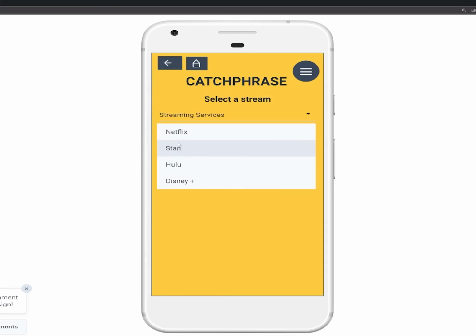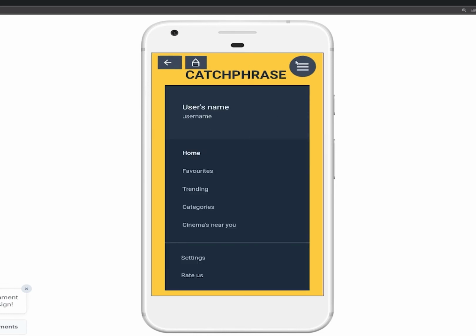So here you've got the option to stream to Netflix, Stan, Hulu, Disney Plus. And obviously it'd be checking to see if it was available on these platforms. We wanted to make this quite a personalized app, so this would be unique to the user. They would enter in their preferred streaming platforms, and from there obviously make that selection. Like most apps, we've got a pop-out menu here for some personalized features. So you can see here we've got the home, favorites, trending, categories, and some cinemas near you, because that was another feature that we've got going.